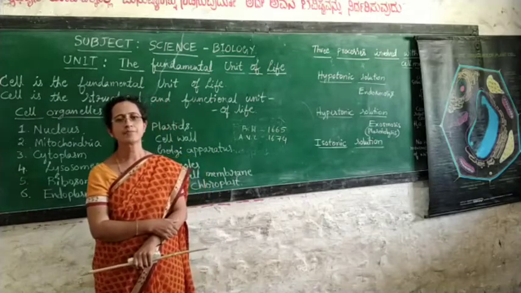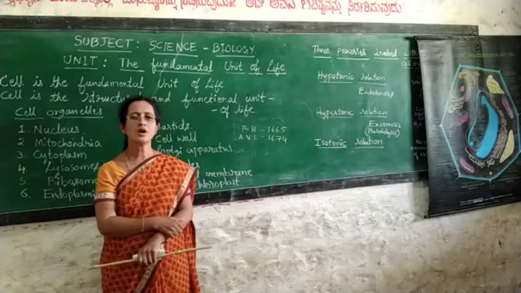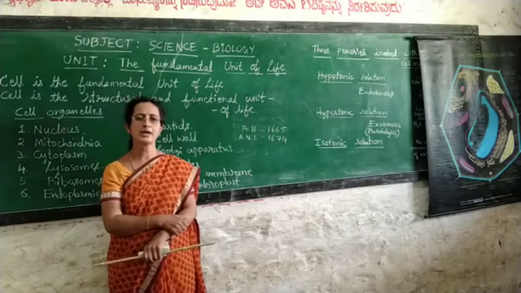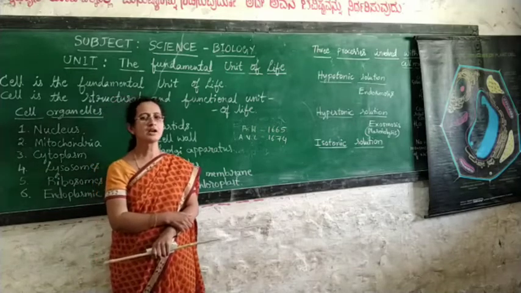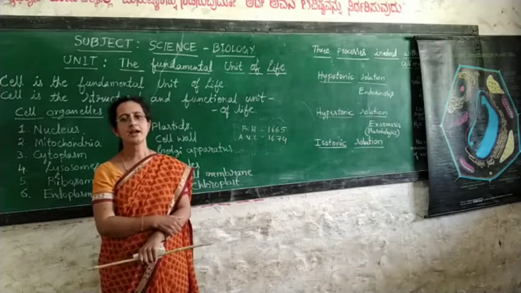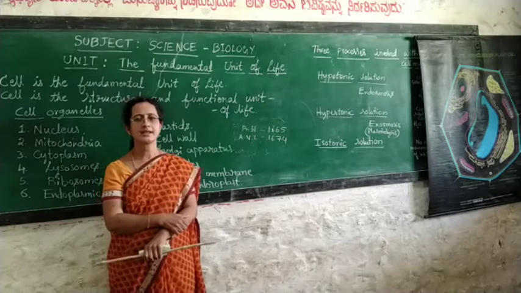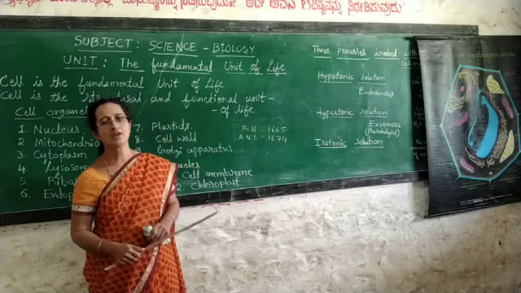You will say microorganisms, plants and animals. What are all these living organisms made up of? You will definitely say they are made up of the basic structural and functional unit called cell. So cell is a fundamental unit of life.